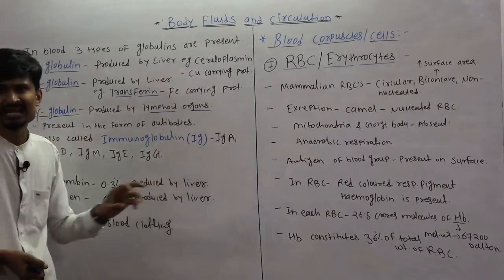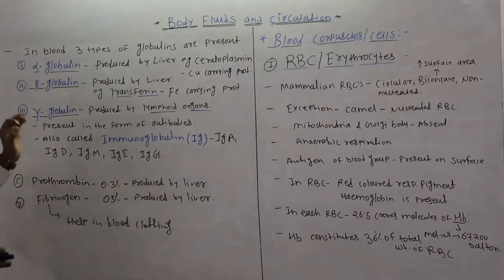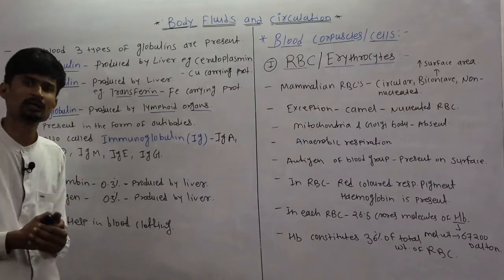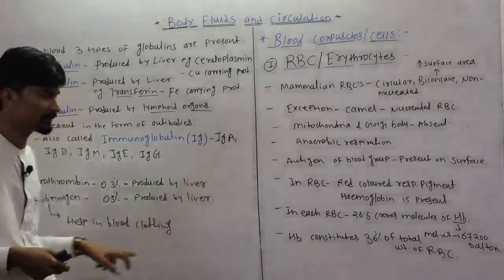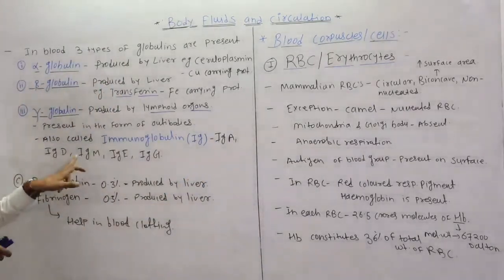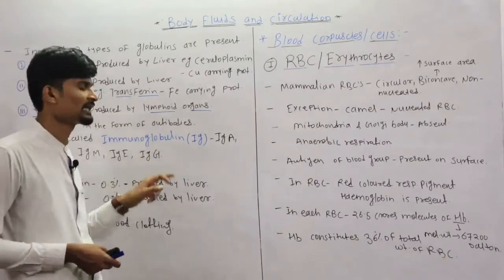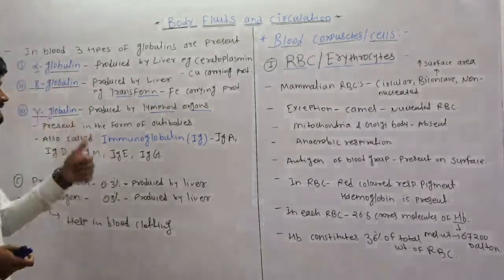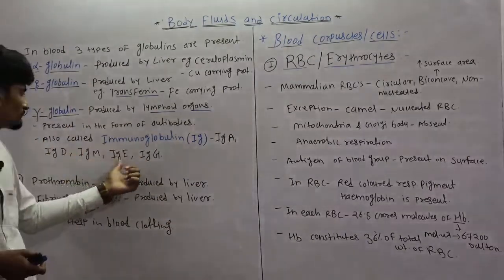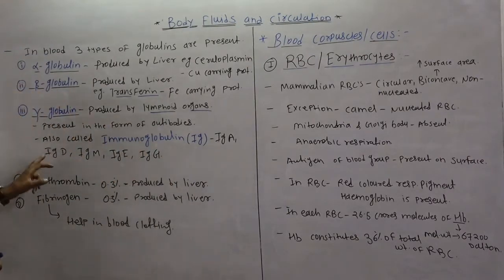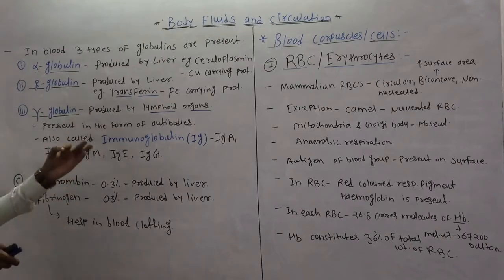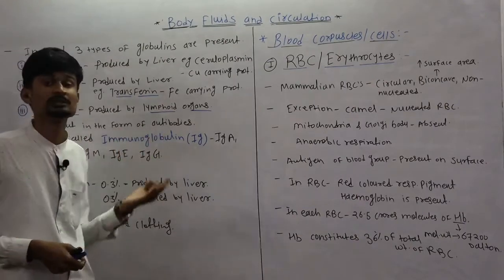The short form is Ig, and there are a total of 5 types of immunoglobulins present in our blood. That is IgA, immunoglobulin A, IgD, IgM, IgE and IgG. So immunoglobulin A, immunoglobulin D, immunoglobulin M, immunoglobulin E and immunoglobulin G.